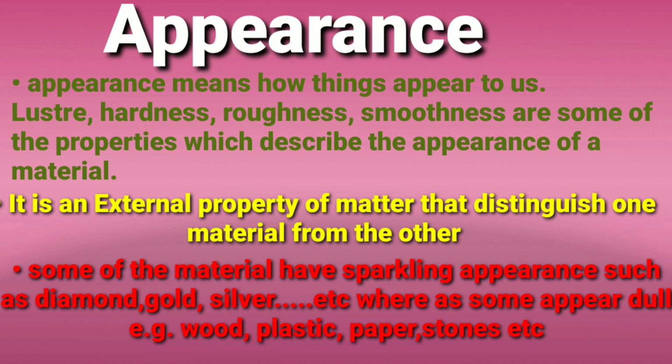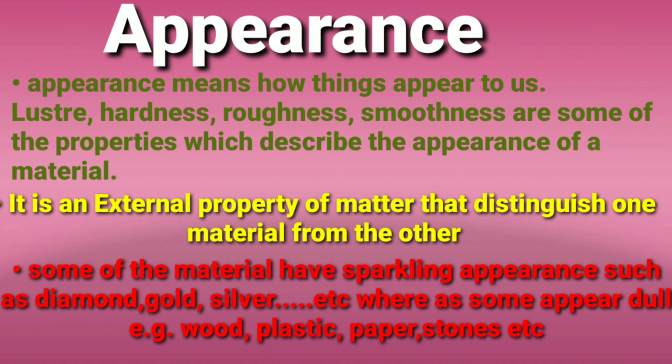Appearance means physical appearance. Appearance refers to how things appear to us when we look at the object. Appearance is described by luster, hardness, roughness, smoothness. These all words are some properties which describe the appearance of a material. It is an external property of the matter that distinguishes one material from other.